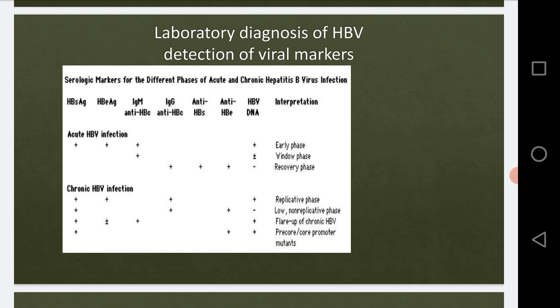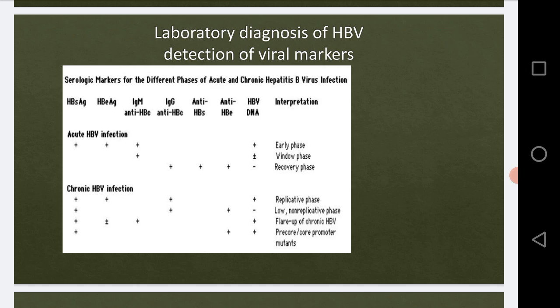This is the primary antigen present in the earliest or very recent infection. Therefore, if the patient's blood is detected with this antigen, then we can say that the infection is very recent, the current infection, the early phase.